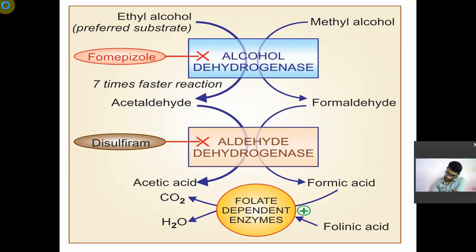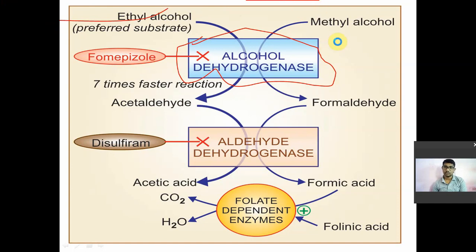You have two kinds of alcohol. Mostly ethyl alcohol is used. Alcohol dehydrogenase is the enzyme that first metabolizes alcohol in the body. The substrates for this enzyme are ethyl alcohol and methyl alcohol. Ethyl alcohol means ethanol. The preferred substrate for alcohol dehydrogenase is ethyl alcohol, and this enzyme is inhibited by fomepizole.